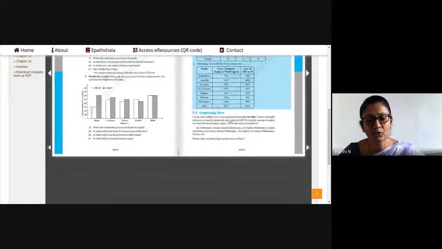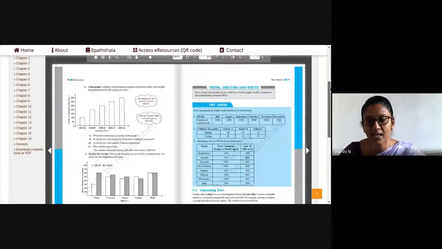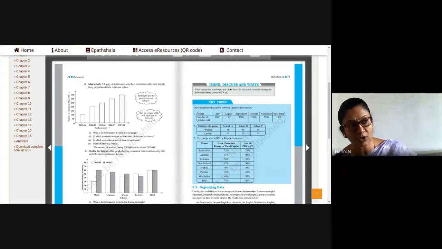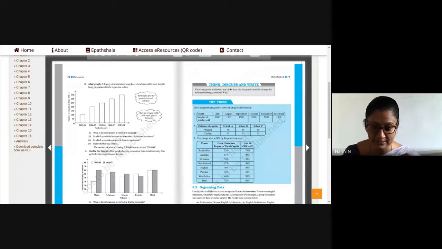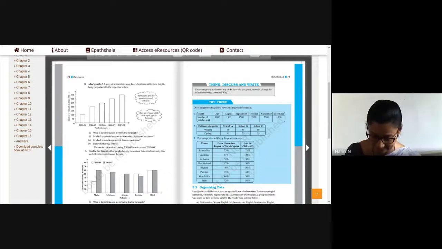Okay. So this also you should be preparing in your sheets. Now these are going to become your portfolio activities later on, because this you will be filing in your folder. So do these on your graph sheets and paste it on unruled sheets and maintain them separately. I will see if you are able to take a pic of this and upload in the classroom. Write the question also in the white paper. Okay.